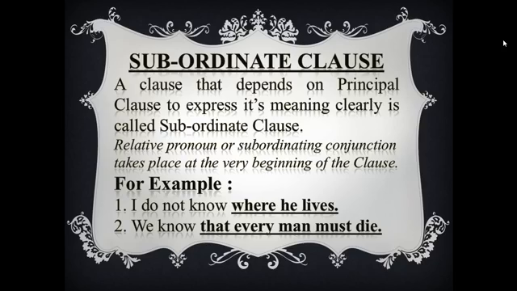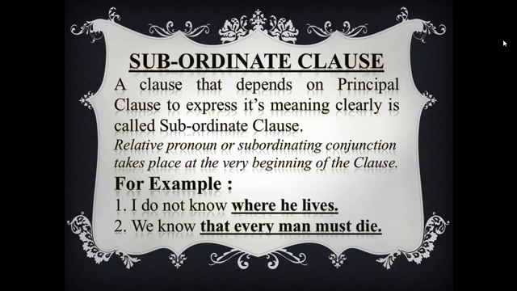And you know what a relative pronoun is? Who, that, what, which. These are relative pronouns. And when, where are relative adverbs. So these words are used as subordinating conjunctions at the very outset of the subordinate clause. Okay. Now look at the example.